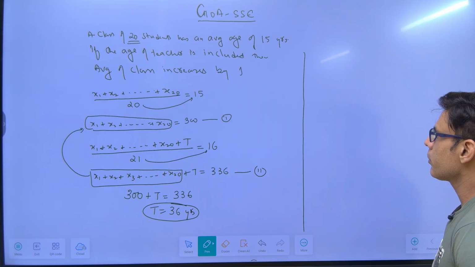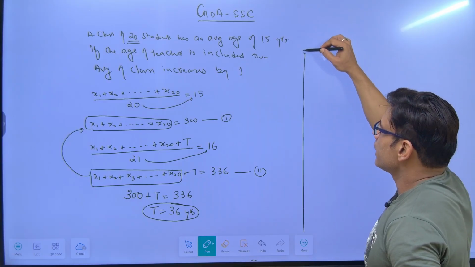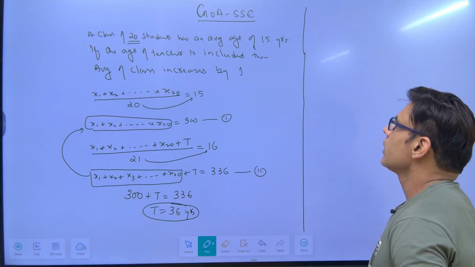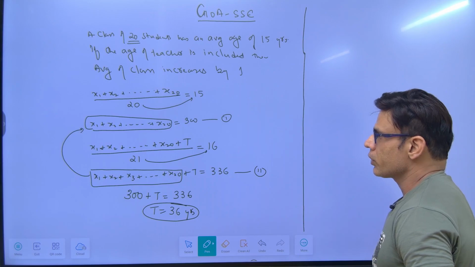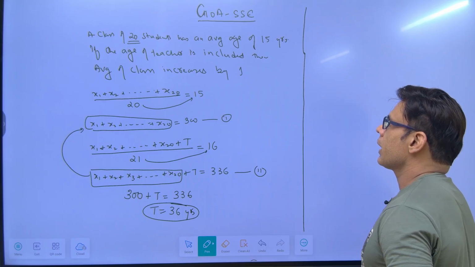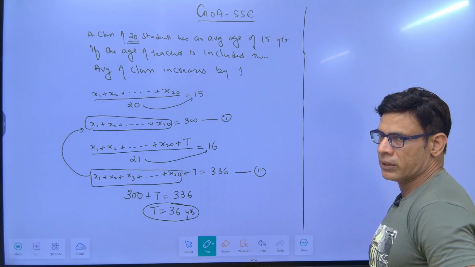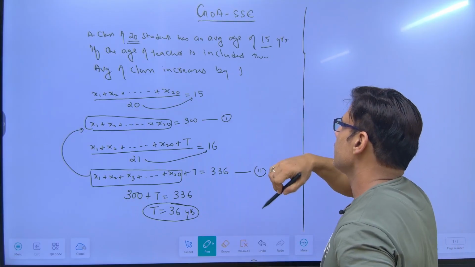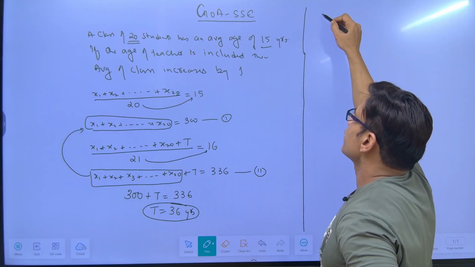But I'll tell you another method, and to understand it, I'll take an example. Same question, but instead of age, let's take the number of chocolates. So initially, a class of 20 students has an average number of chocolates of 15. Let's say each student has 15 chocolates. When I say the average is 15, I'm just writing that each student has 15 chocolates.